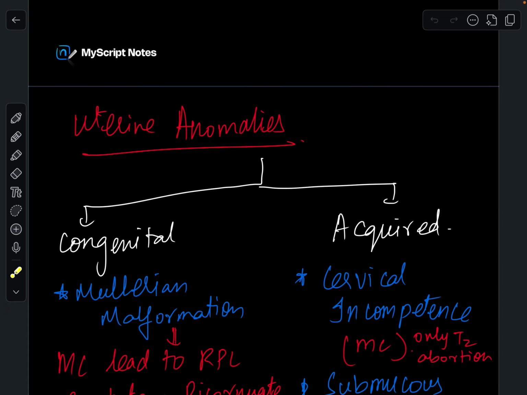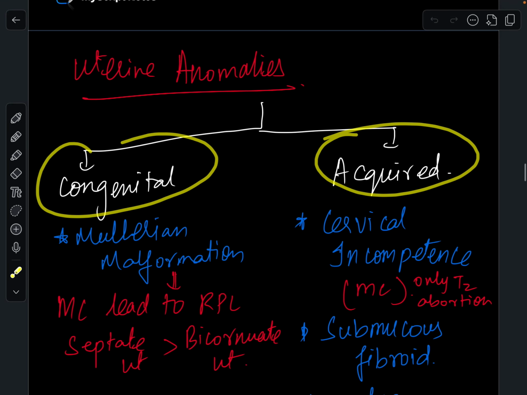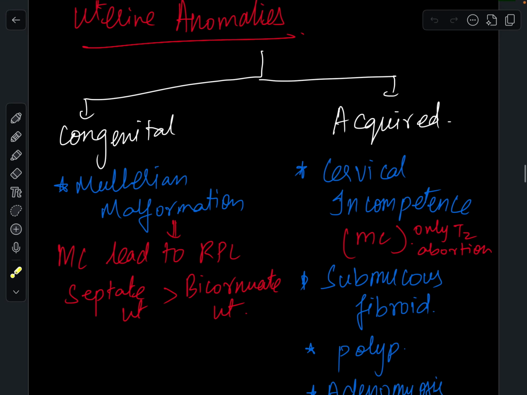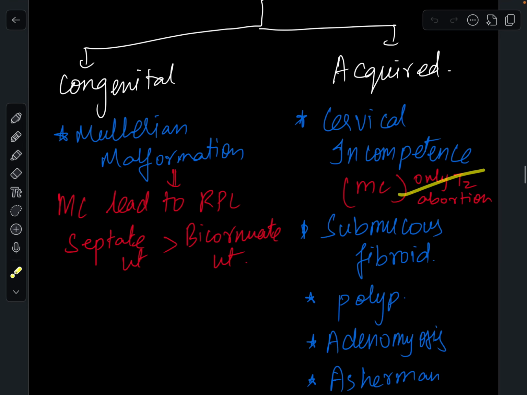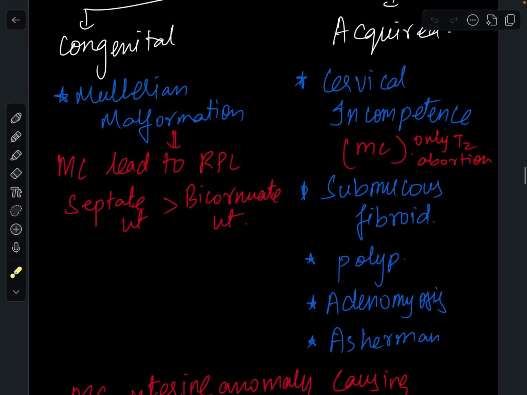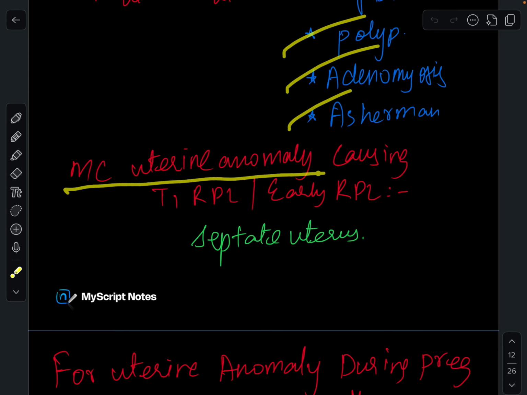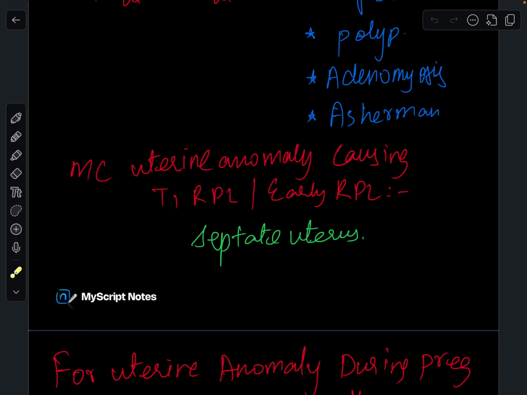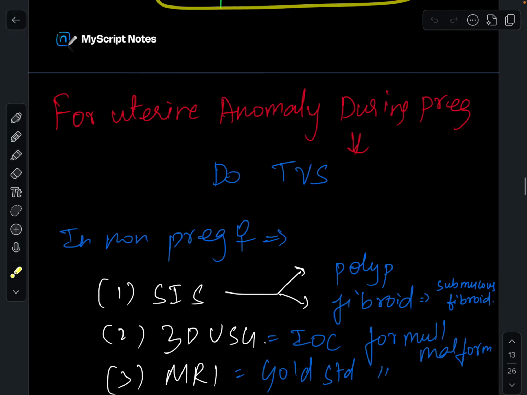Uterine anomalies: you have congenital and acquired. Congenital is Mullerian malformation. Most common to lead to recurrent pregnancy losses is septate uterus, followed by bicornuate uterus. The acquired causes: cervical incompetence, which leads to only T2 abortion, is the most common, followed by submucous fibroid, polyp, adenomyosis, and Asherman syndrome. Most common uterine anomaly causing T1 or early recurrent pregnancy loss is septate uterus.